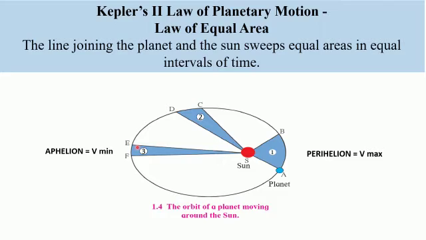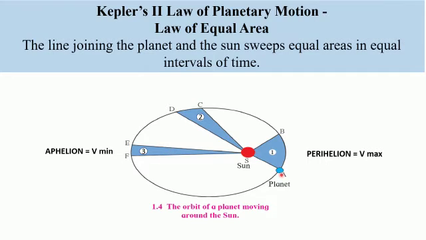Now according to Kepler's second law, all these areas are equal. Though these areas, 1, 2 and 3, may appear to be different, they are actually all the same. They have covered all these areas in a period of 30 days.